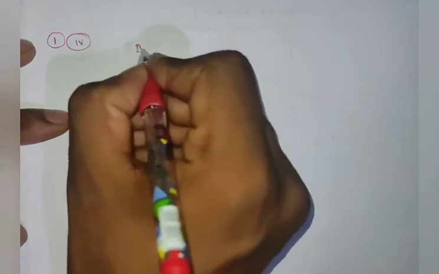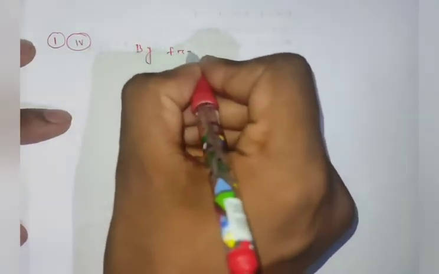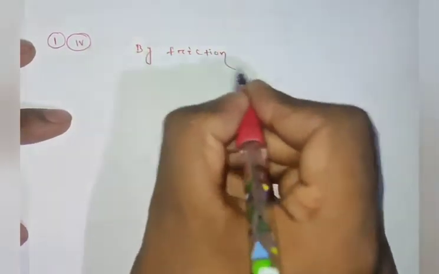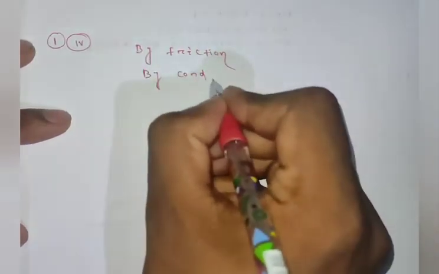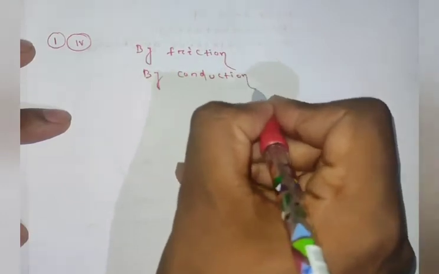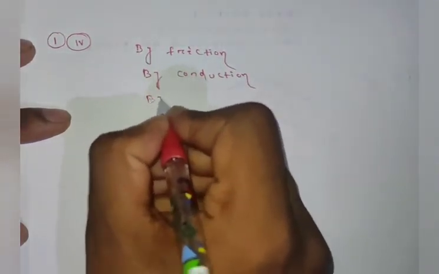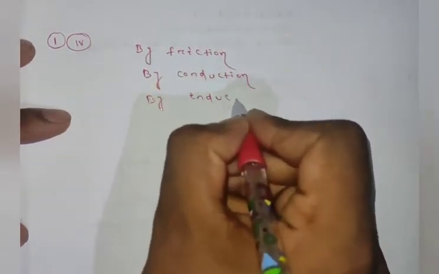We know that there are basically 3 electrification methods by which a body can be charged. The first one is by friction, the second one is by conduction, and the third one is by induction.